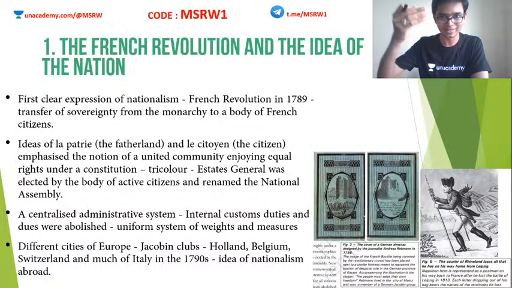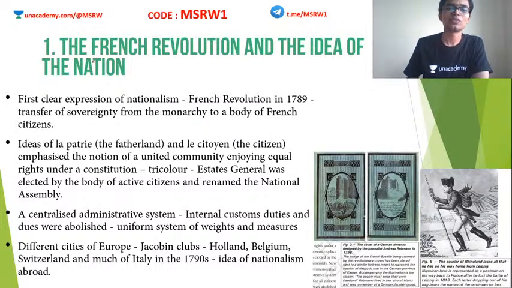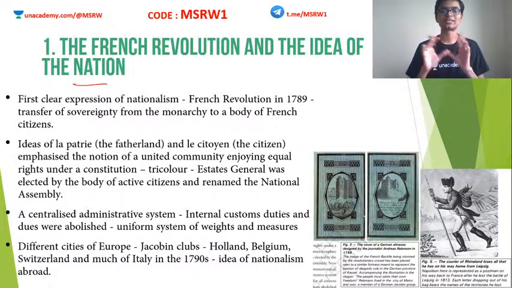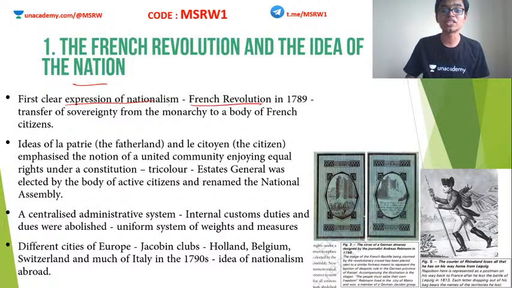So let's start in an orderly fashion. First is the French Revolution and the idea of nation. Here is the start of the new era in France. We might think it is Britain or some other nation, but it was France where the new concept actually emerged. Clear? The first clear expression of nationalism was the French Revolution of 1789. I will give you a very brief story, otherwise you won't understand any of these things. This story is not given in your NCERT, but it is required for you to imbibe what is written.